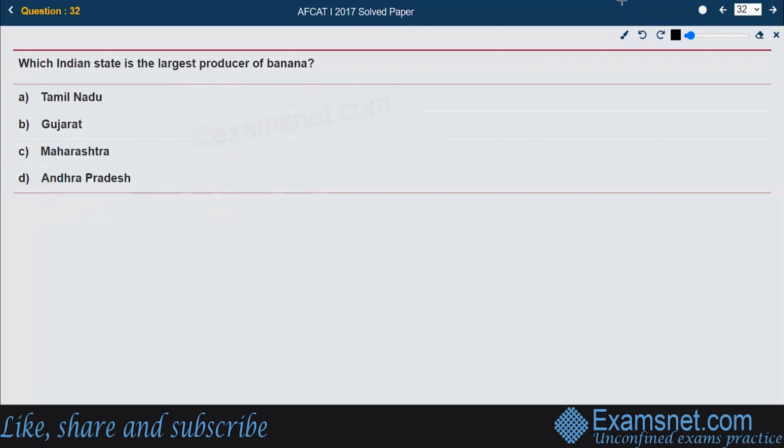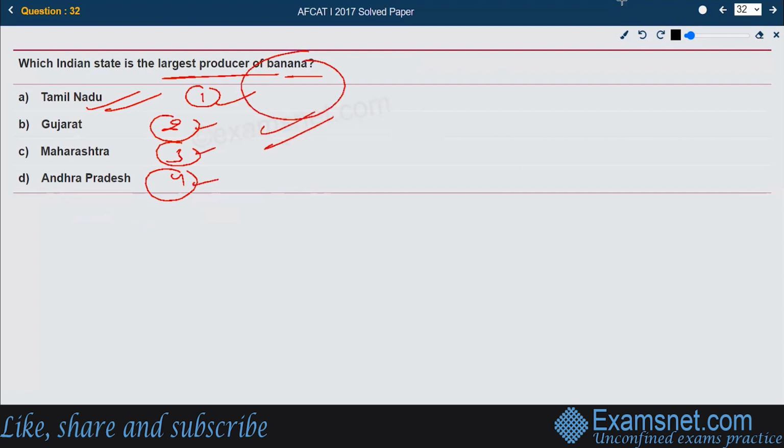Which Indian state is the largest producer of banana? The answer is Tamil Nadu. Tamil Nadu is the largest producer of banana in India, in the first position. After Tamil Nadu, second is Gujarat, third is Maharashtra, and fourth is Andhra Pradesh. So these are the rankings in producing banana in India. Right answer is A.